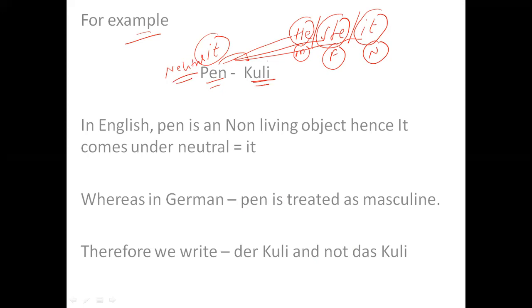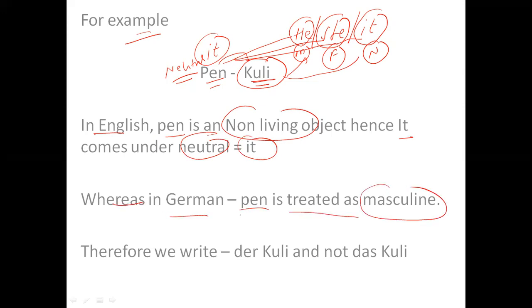But if I talk about German, Kuli is not neutral. Kuli is masculine, right? So here I have written in English, pen is a non-living object, hence it comes under neutral, it. Whereas in German, pen is treated as masculine.